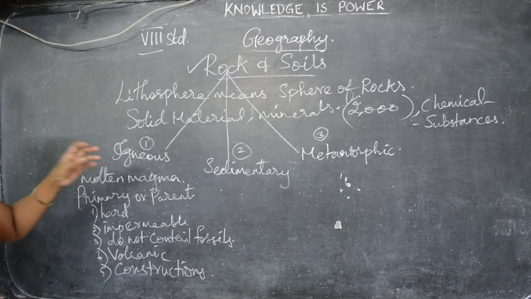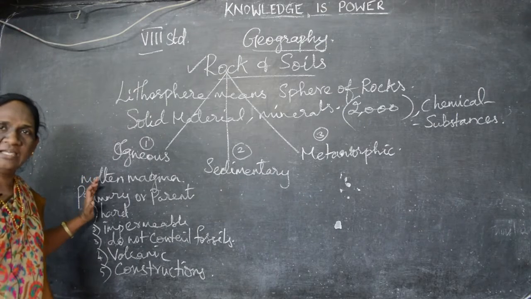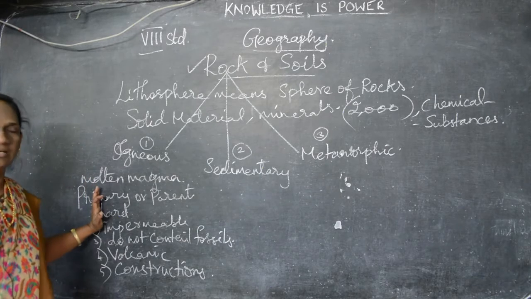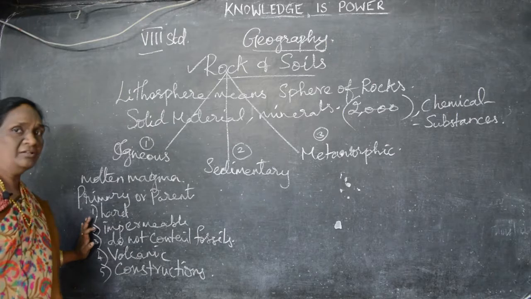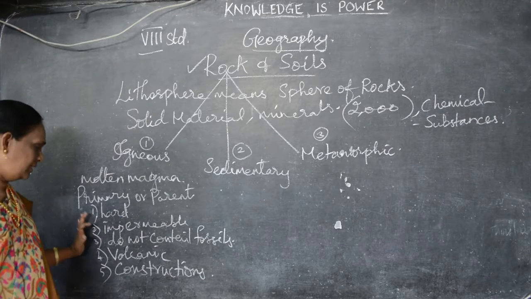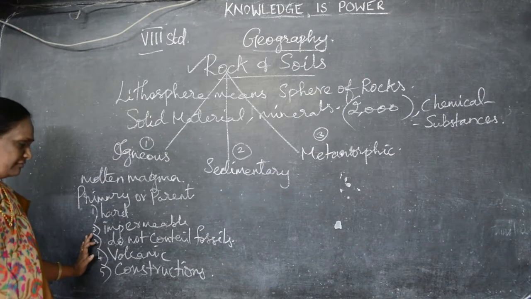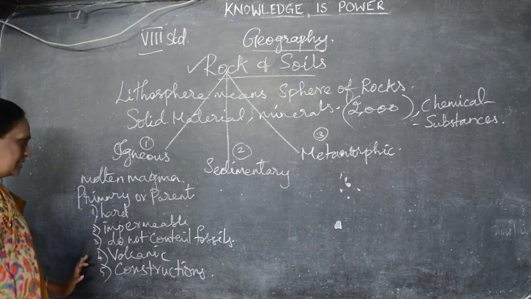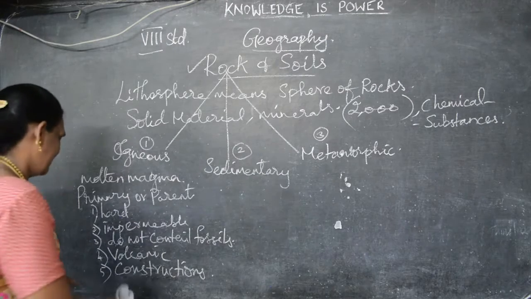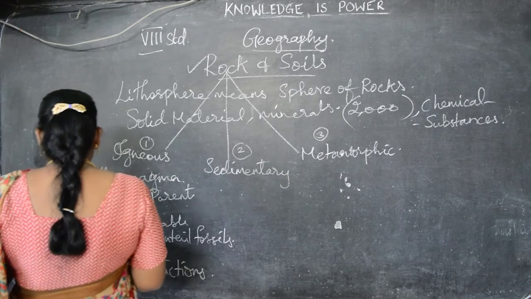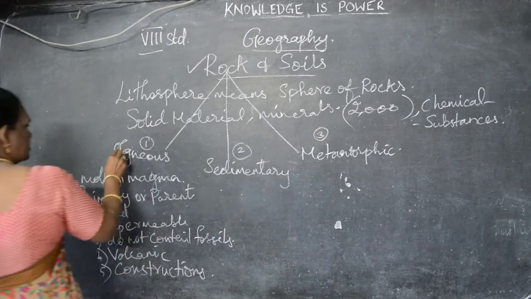So these are all the characteristics of igneous rocks. What are the characteristics of igneous rocks? One by one you say. Yes, they are very hard in nature, they are impermeable. Very good. They do not contain fossils, that is decayed material, and they, yeah, very good, are formed in a volcanic eruption. From volcanic eruption we can get these igneous rocks, and they are very much useful for construction. Very good children, you all very good. And these igneous rocks we can divide, there are two types of igneous rocks.